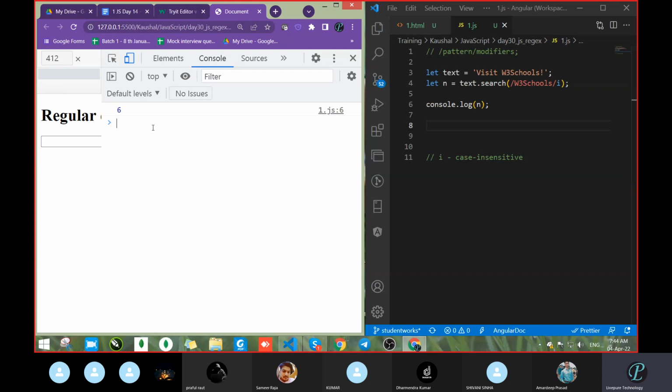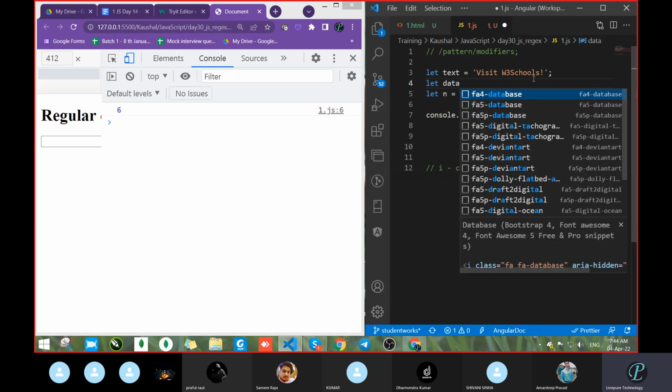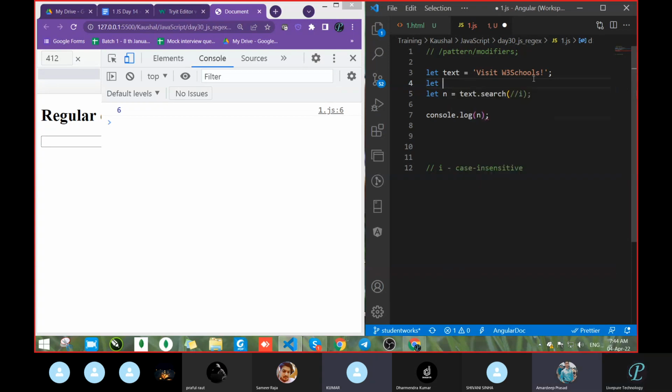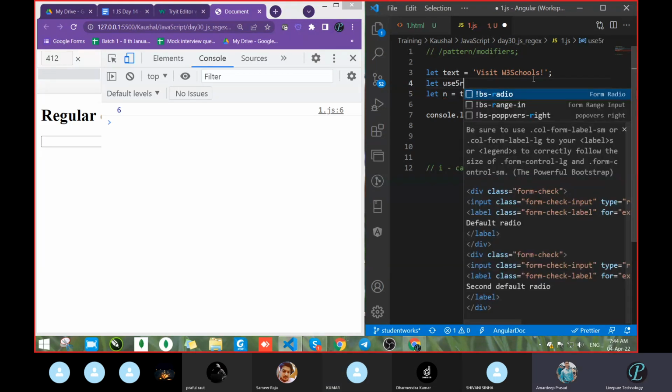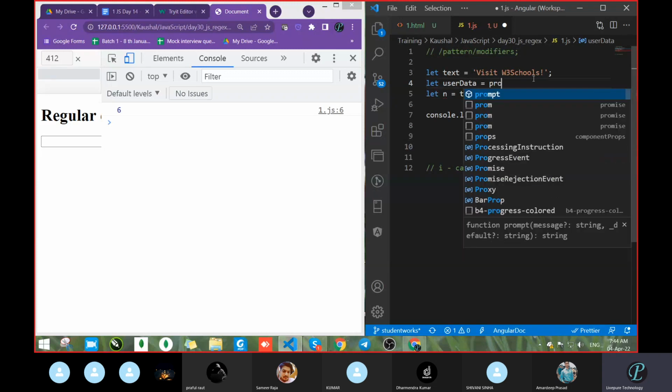We got the sixth position. Now do one thing. In place of W3 school, let's modify it and take the data from the user's end. So tell me how to take data from the user end, and I want the modification here. How to do it? Not speaking, no issue. I will write data. By using prompt, sir. Yes, user data equal to, and we are going to take the record from the user end.